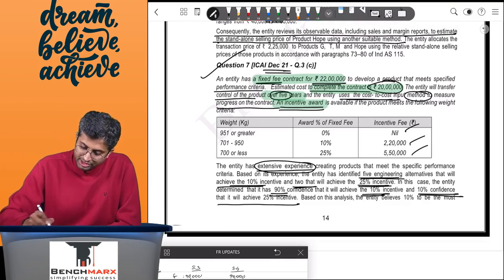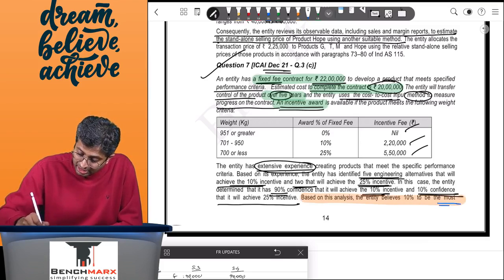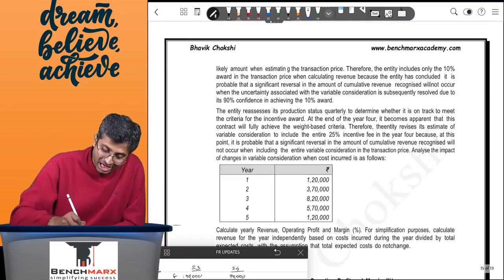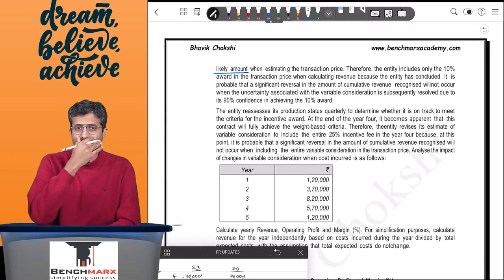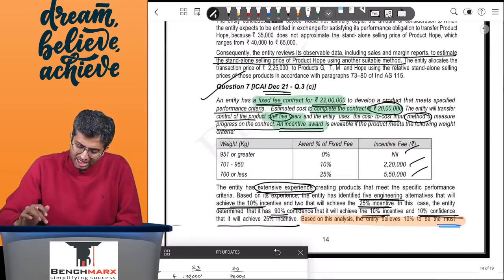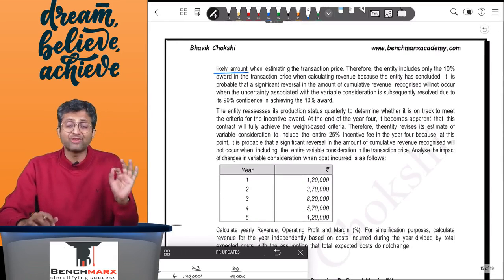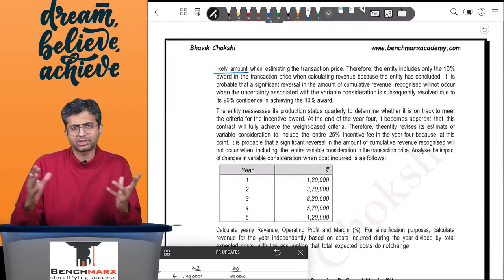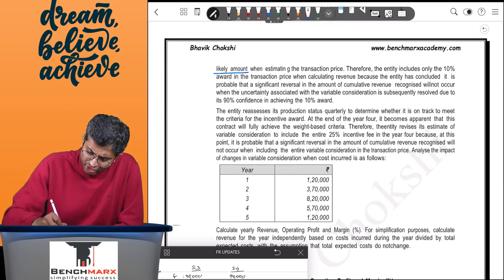Based on this analysis, the entity believes that the 10% is the most likely. The question clearly tells you the most likely amount when estimating the transaction price. So we have to follow the most likely method, and the 10% over here is 10% of 22 lakhs, that comes to 2,20,000. So that is variable consideration which you should include if it is not constrained. So in the first 3 years that would be taken as the base when estimating the transaction price.